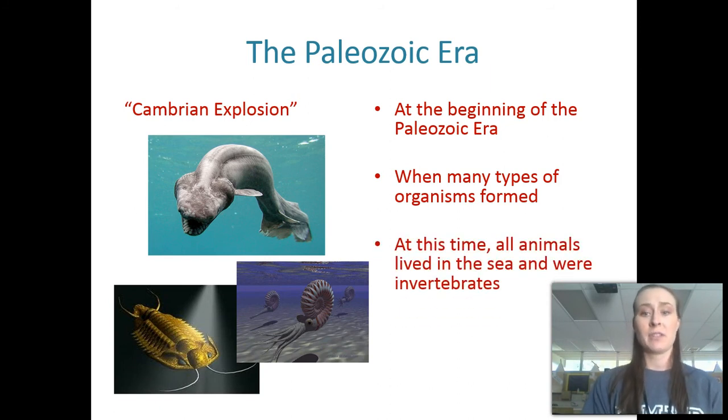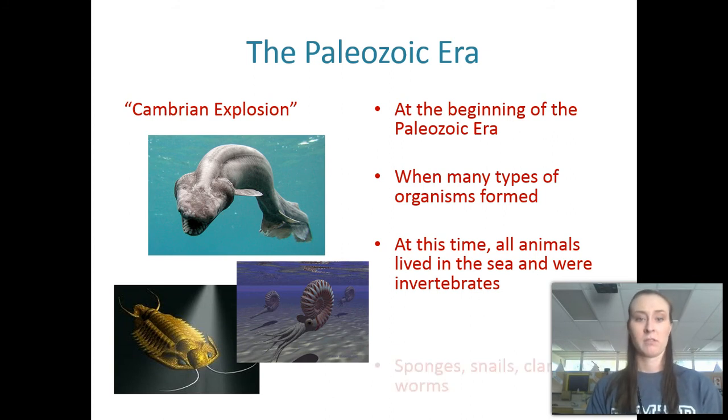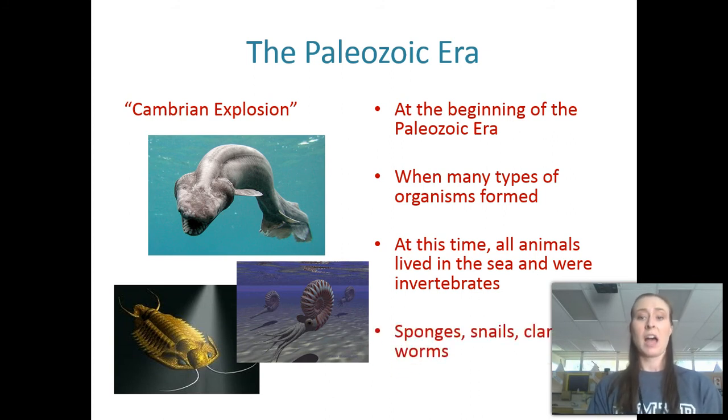At the beginning of this era, all animals lived in the sea, and they were invertebrates, meaning that they didn't have a backbone. So these would be animals like sponges, snails, clams, and worms.